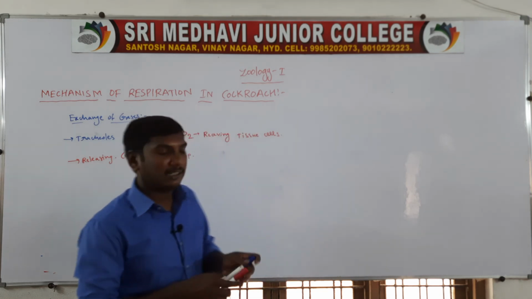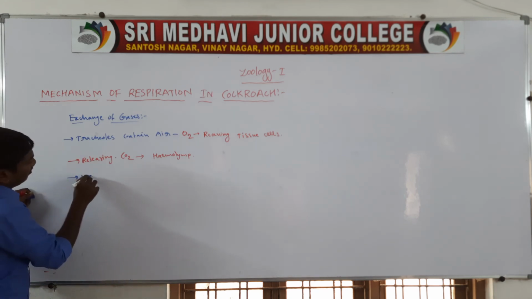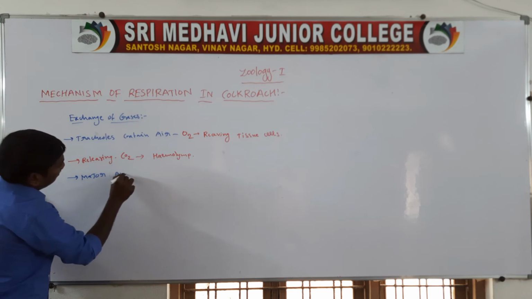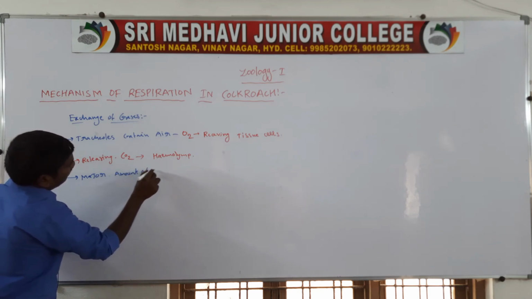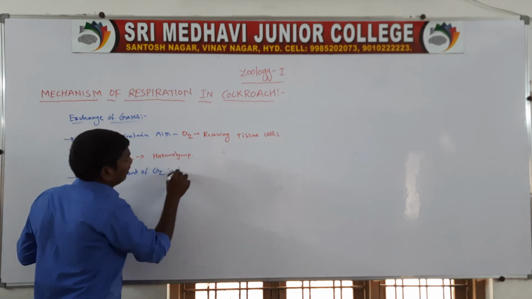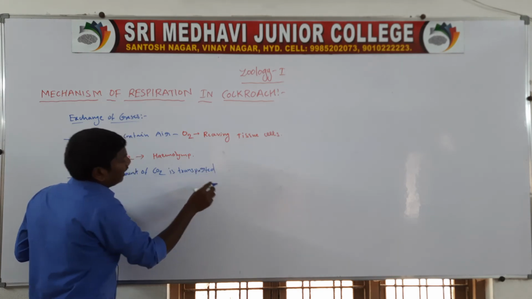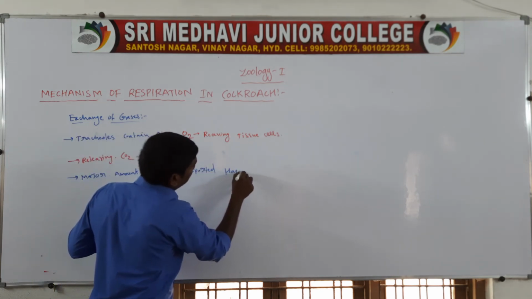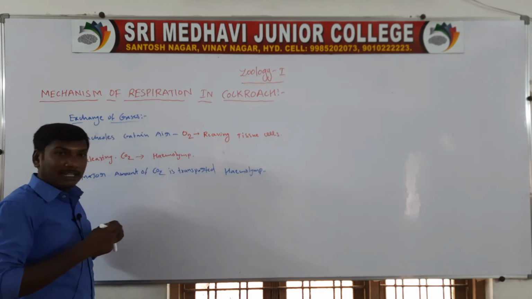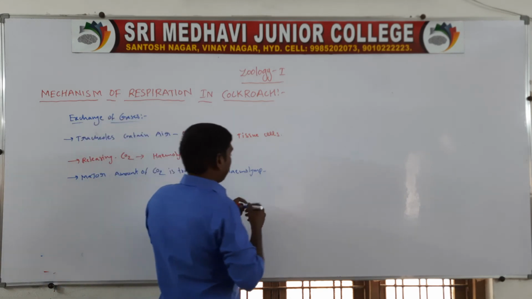A major amount of carbon dioxide is transported in the hemolymph to the intersegmental membrane of the body wall.